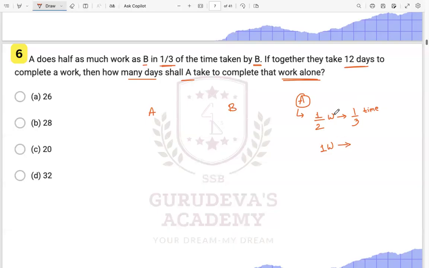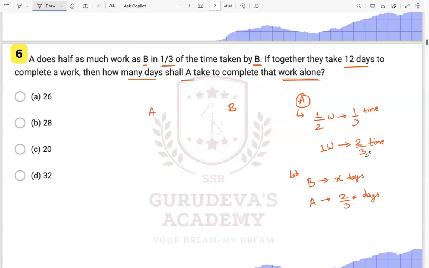So we will just multiply by 2 over here, right? So it will be 2 by 3 time, right? To complete one work, the complete work, it will take how much time? It will take 2/3 of the time over here, right? So we can say let B complete this in a particular X days. If B is taking X days, then A will take how many days? A will be taking 2 by 3 times X days, right?